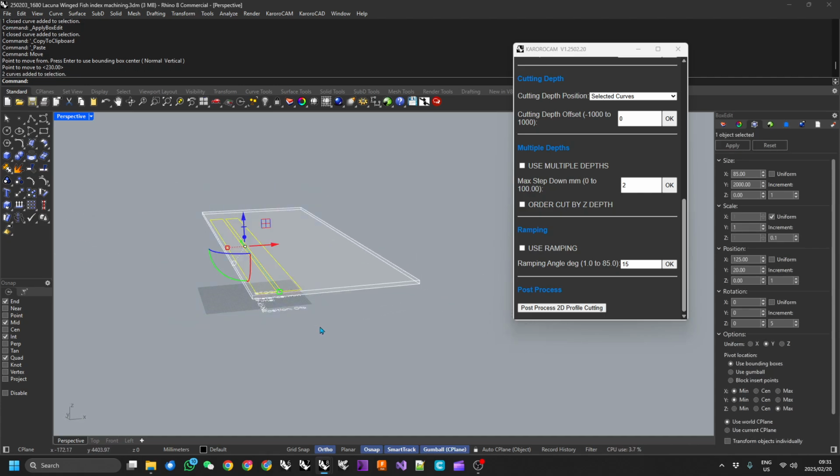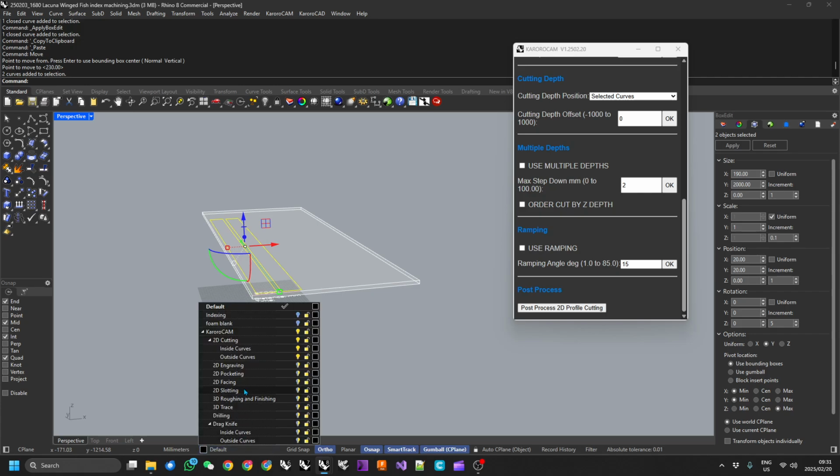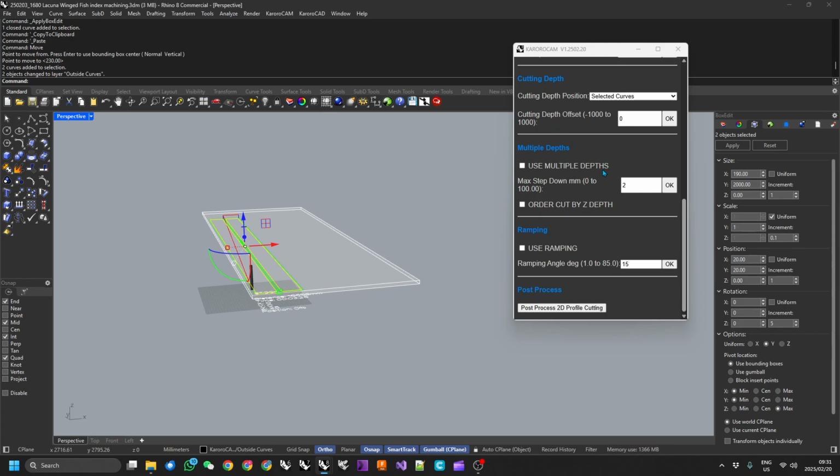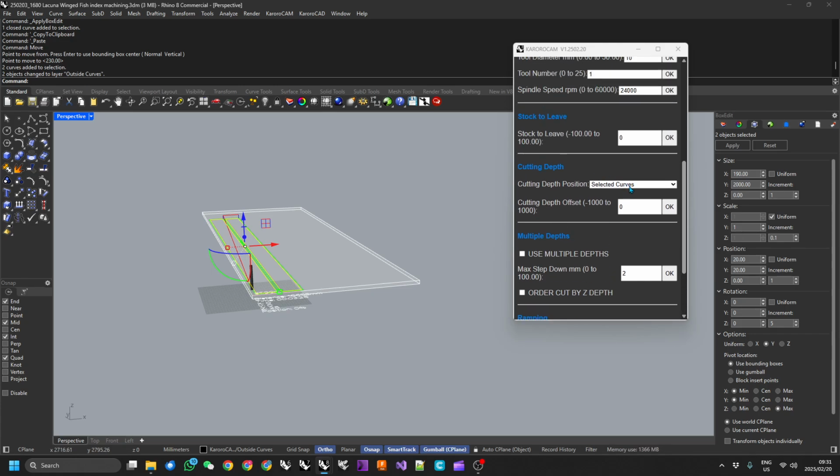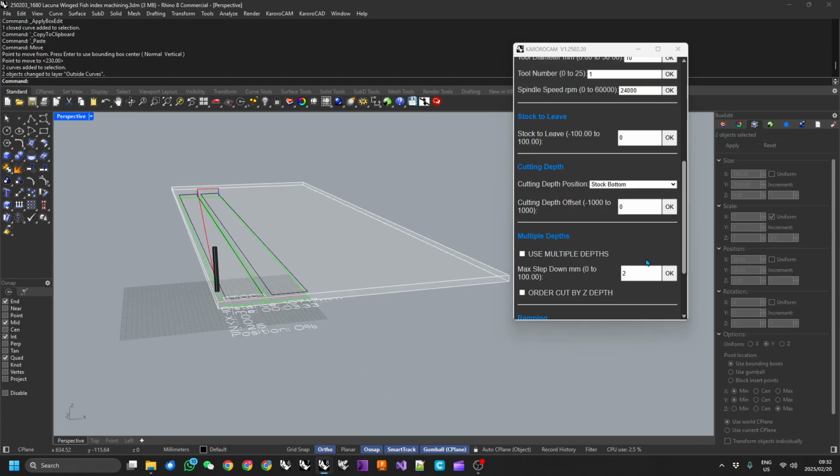I can take those curves and put those to the outside curves, and the machining depth for this will be to the stock bottom.